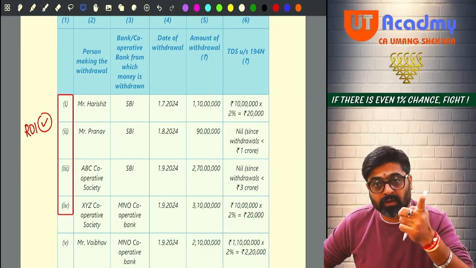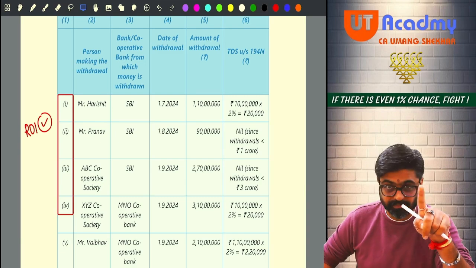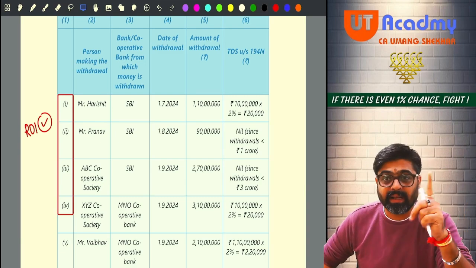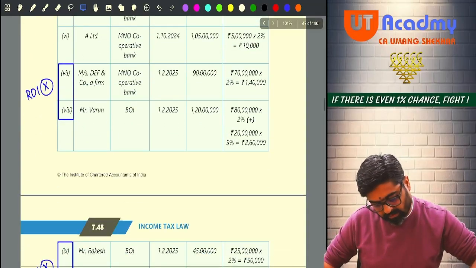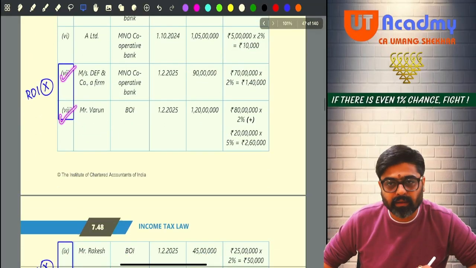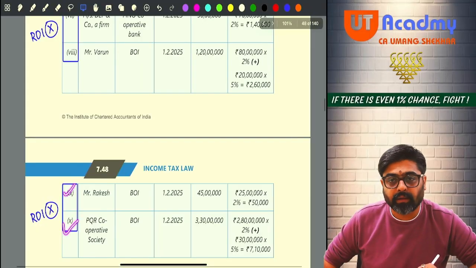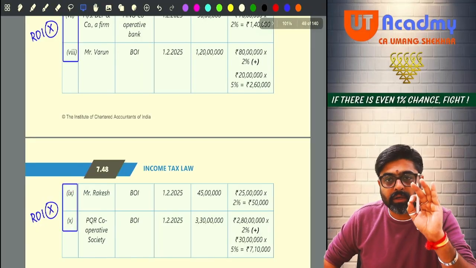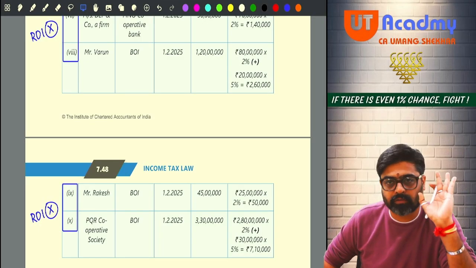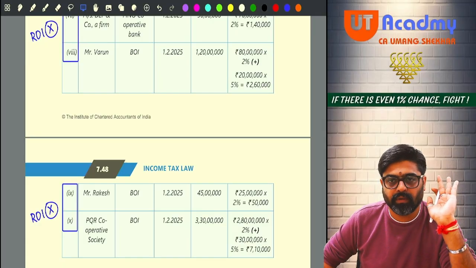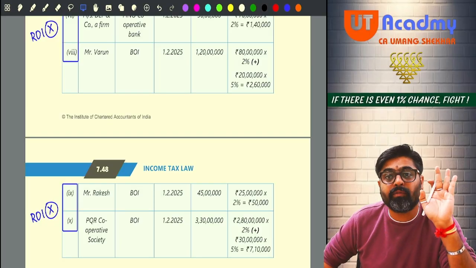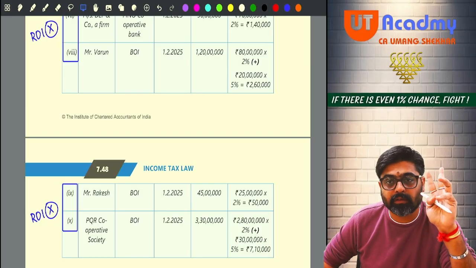And if the person withdrawing is a cooperative society, then the limit will not be 1 CR, it will be 3 CR. Now in case number 7, 8, 9 and 10, in all 4 cases, return of income for the last 3 years is not filed. Getting my point? So for them, by default, the limit will be 20 lakhs.